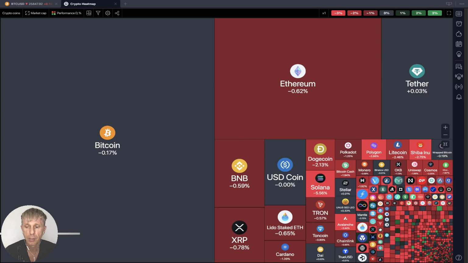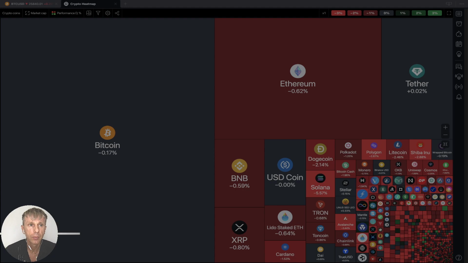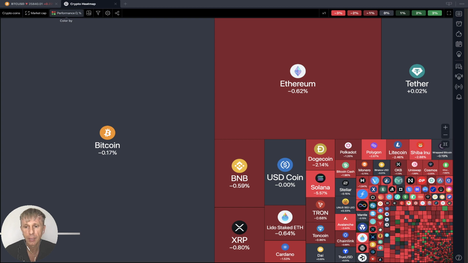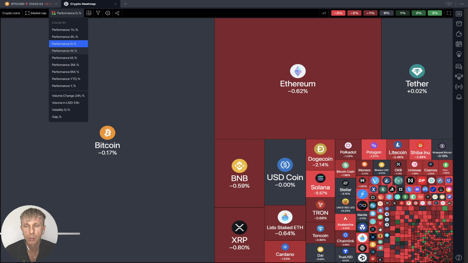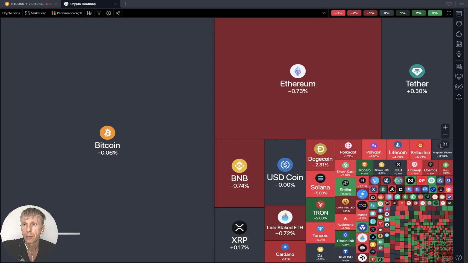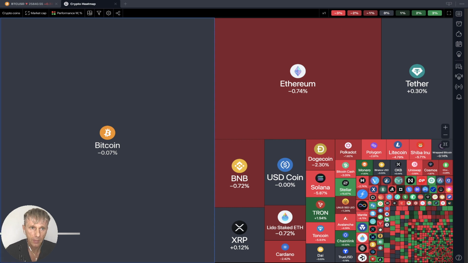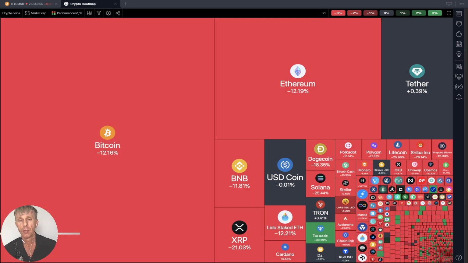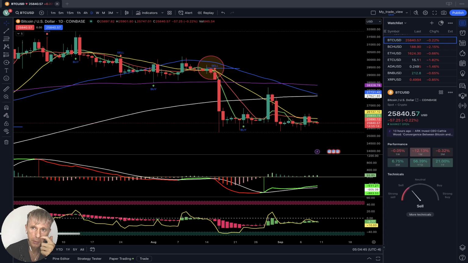Now it's time for TradingView. The crypto heat map based on daily performance looks like everything is red and gray. Let's see weekly performance, because today is Sunday already, September 10, the end of the week. Weekly it is also red, mixed red and gray. Let's check monthly. The month is not over. Monthly it is red also. Looks like everything is negative, everything bearish in the crypto world.